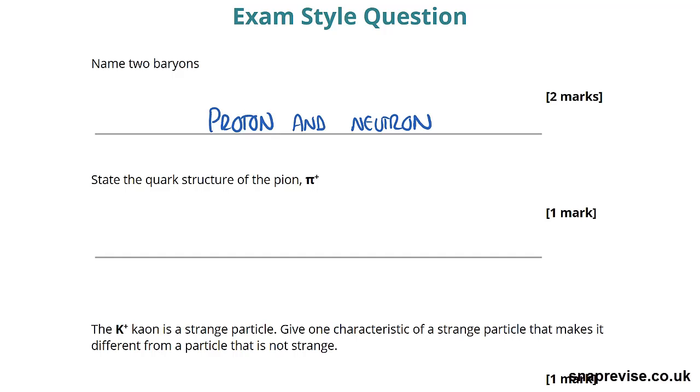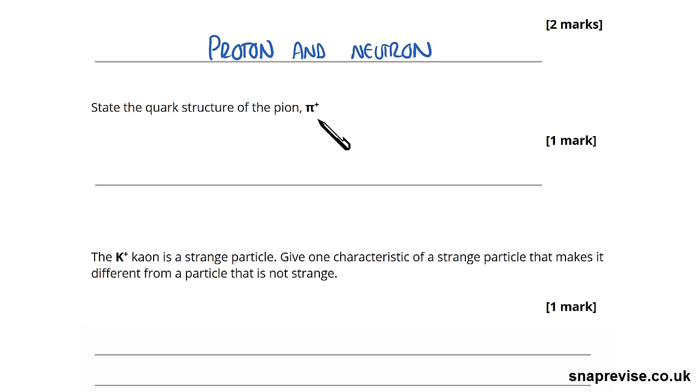And here we remember it's very simple. For the pi plus, that's positive. It must be made of an up quark, down quark, or an anti-up. So it's either an up quark and an anti-down quark, or a down quark and an anti-up quark. For it to be positive, it must be the up quark and the anti-down quark, because the up quark has a charge of plus 2/3, and the anti-down quark has a charge of plus 1/3.